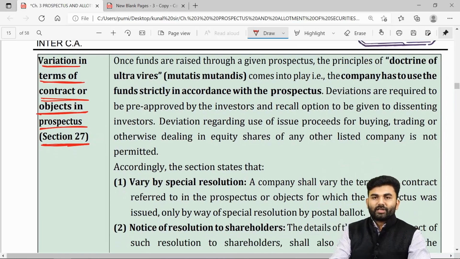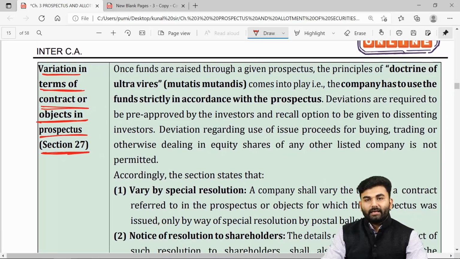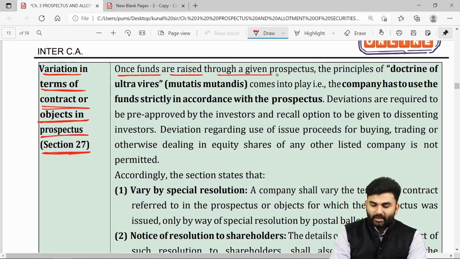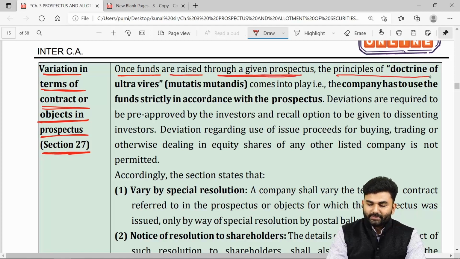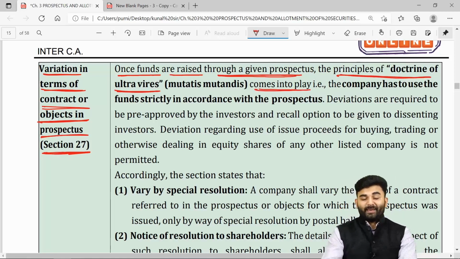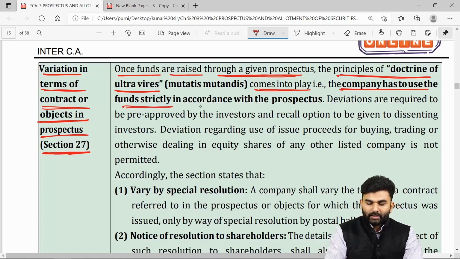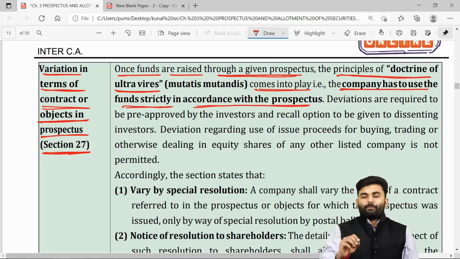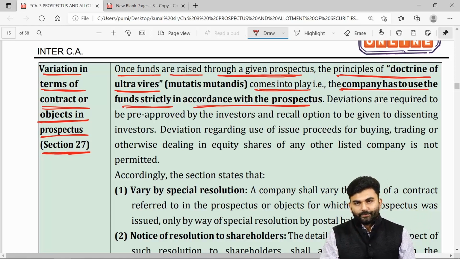See, over here under section number 27, the lawmaker has clearly made a statement that once the funds are raised through a given prospectus, the principles of doctrine of ultra vires will come into picture, but mutatis mutandis, which means only with some necessary changes. The company has to strictly use the funds in accordance with the prospectus. For whatever reason the funds were raised, only for that purpose shall the funds be utilized.